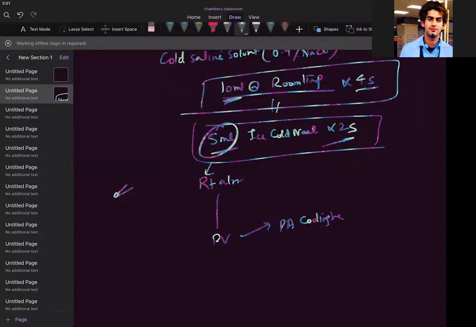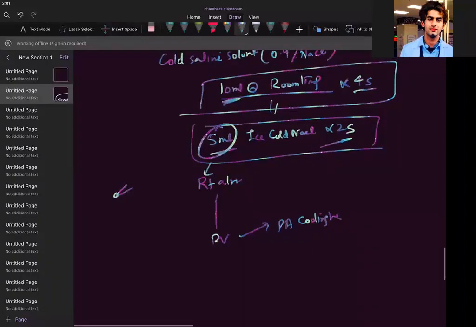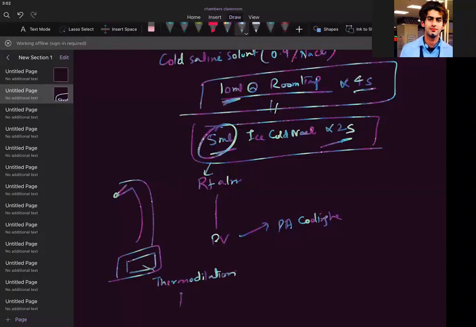Are we clear? So what I do is, in the pulmonary artery, I have this Swan-Ganz catheter, which is now connected outside with the computer. So I will get on the screen a profile that is called thermodilution profile.